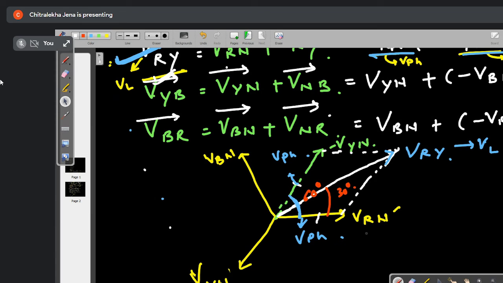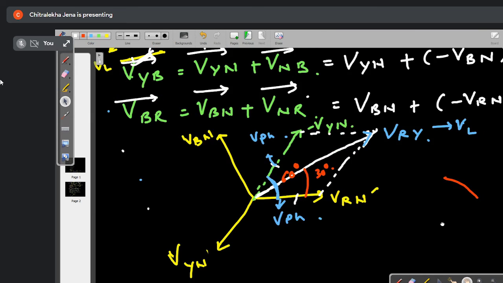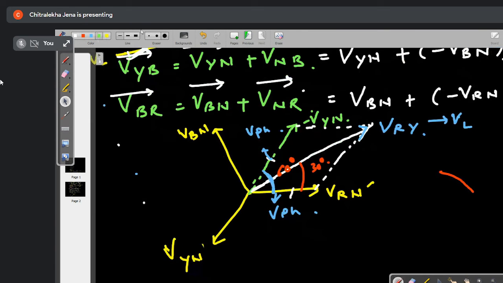So if you have remembered the parallelogram law of vectors, there you know that V line will be equal to how much? This one is your V line, it will be equal to 2 into which one? These two are phase voltage.